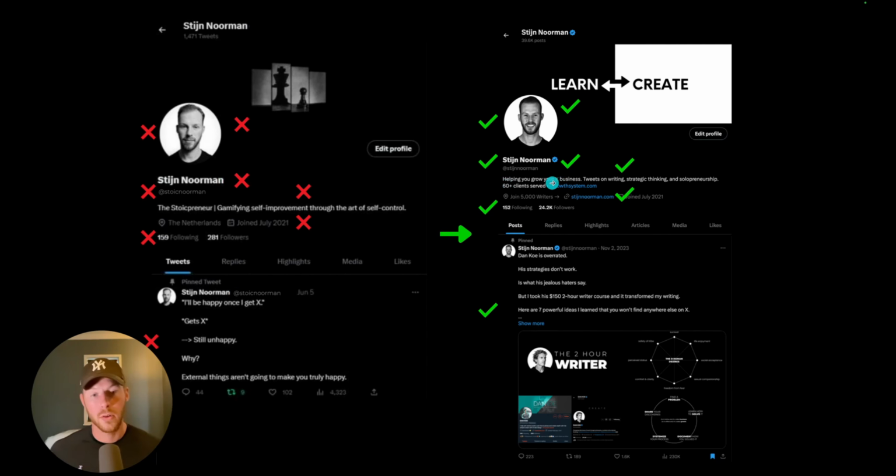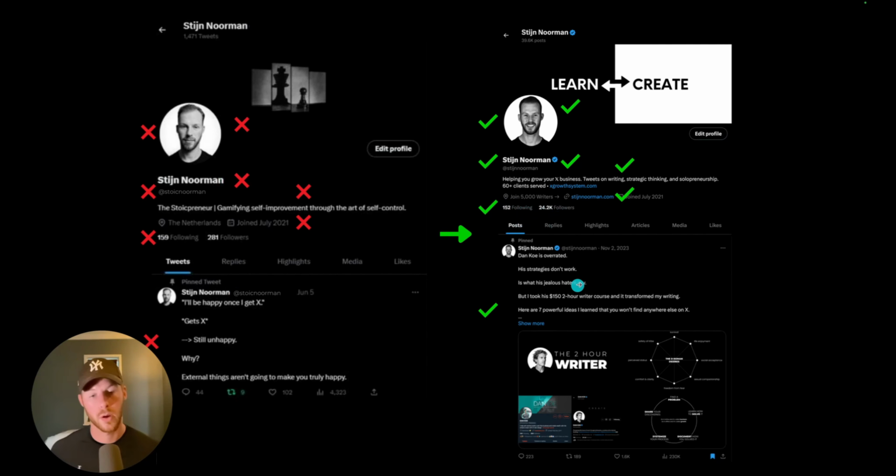Then we have your bio. Your bio needs to show what you're working on, what people can expect from you, and how you can help them. And ideally also a website so that they can get more from you. Then we have the follower to following ratio. So you need to have more followers than following, because otherwise it kind of looks like you're a follow account. And we don't want that. So try to keep this lower than this. At the start you might not be able to do this, but as you grow, make sure it is.